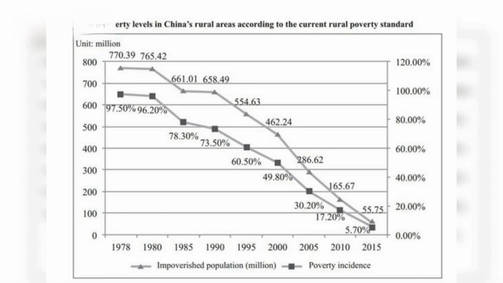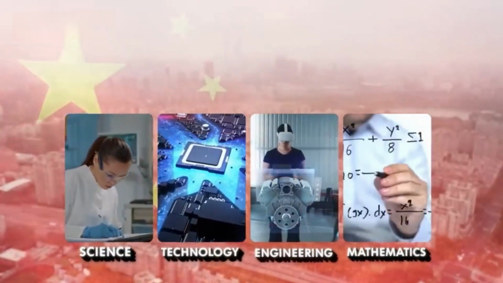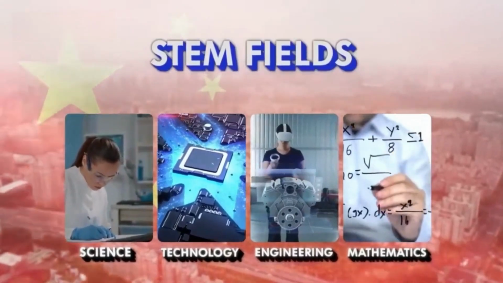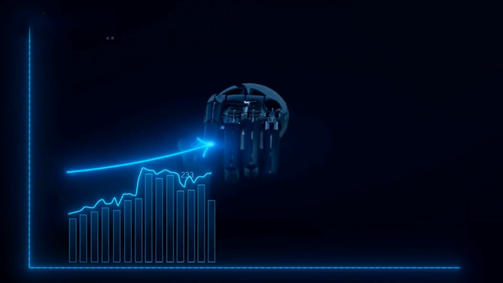At the same time, a strong foundation was formed with the help of which China helped millions of people get out of poverty. Moving forward, as you will see in the story, his government made strategic investments in education in the fields of science, technology, engineering, and mathematics, which are called STEM fields. With the help of this, a talent pool was created in the country, which led the country's technological progress.